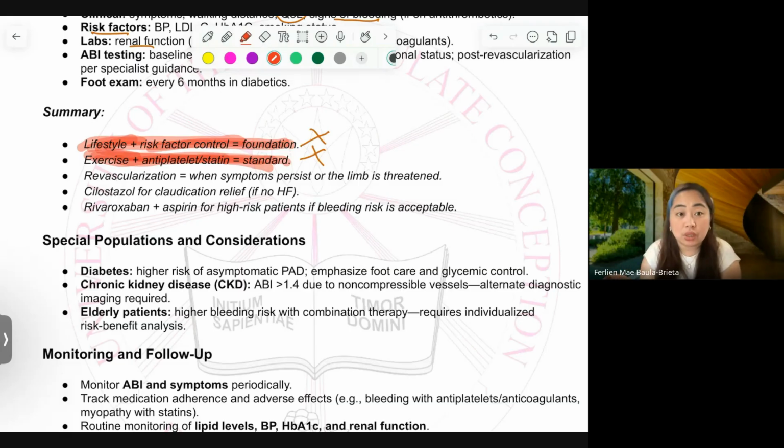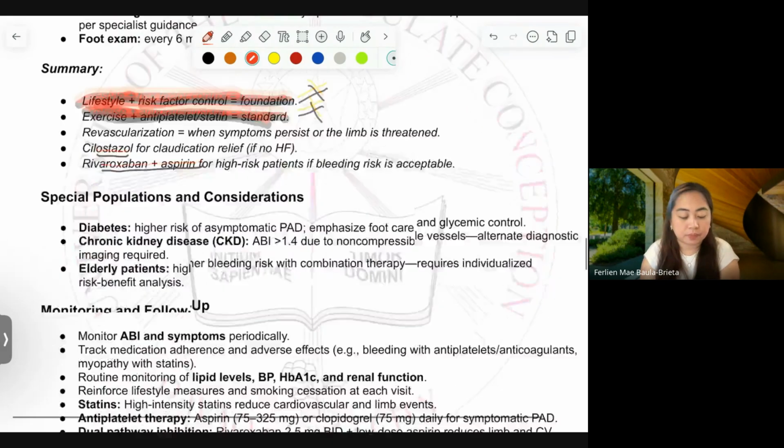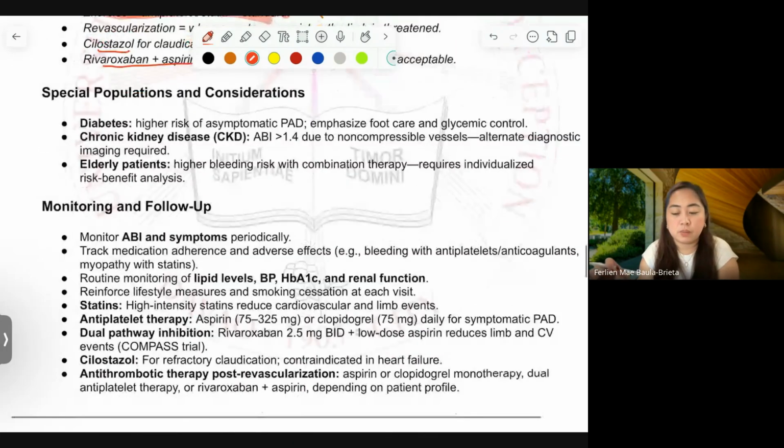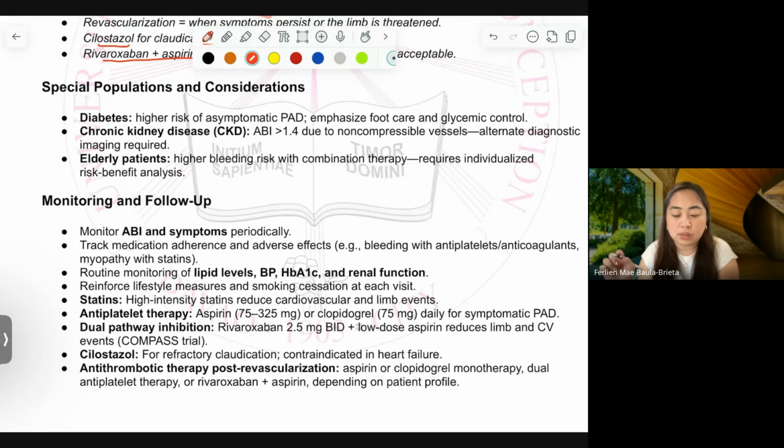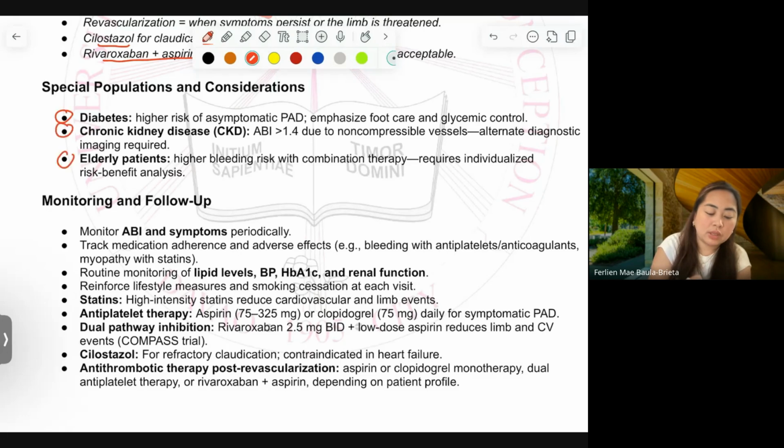So revascularization is done. Also, cilostazol for symptomatic relief, and this one has been mentioned. What else? Very, very basic. Patients with these conditions have different considerations, and it is not different if the patient has coronary artery disease. It's the same considerations. Okay?